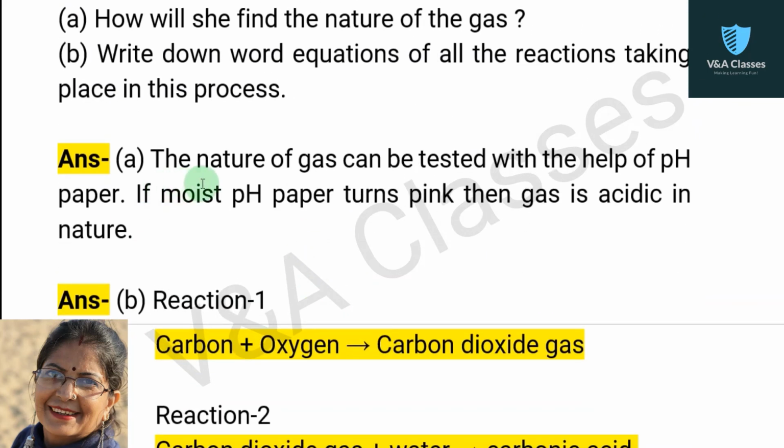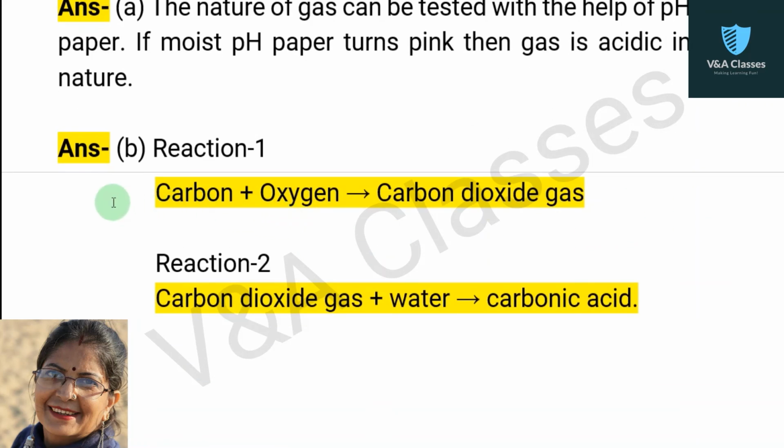First part of the answer, the nature of the gas can be tested with the help of pH paper. If moist pH paper turns pink, then the gas is acidic in nature. Now second part of the answer. Reaction 1, carbon plus oxygen gives carbon dioxide gas. Second reaction, carbon dioxide gas plus water gives carbonic acid. That's it.